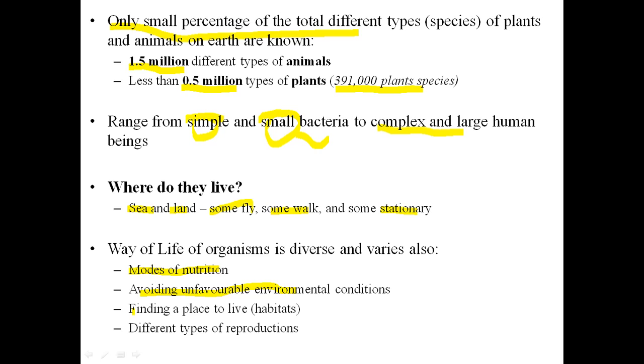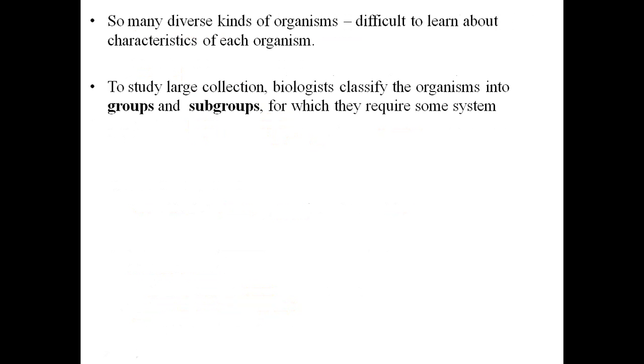And every organism has differences in finding a place to live. A place to live is generally explained by the term habitat, and they have different types of reproduction. So there are diverse kinds of organisms, and it is generally difficult to learn about the characteristics of each organism if we have these numbers in millions. So what is the possible solution?